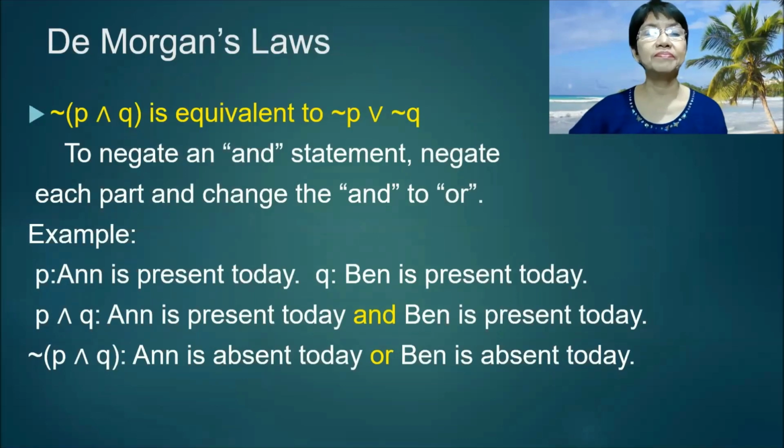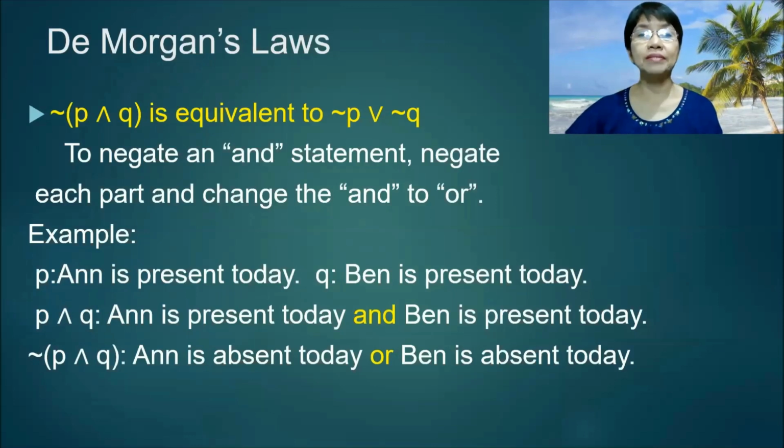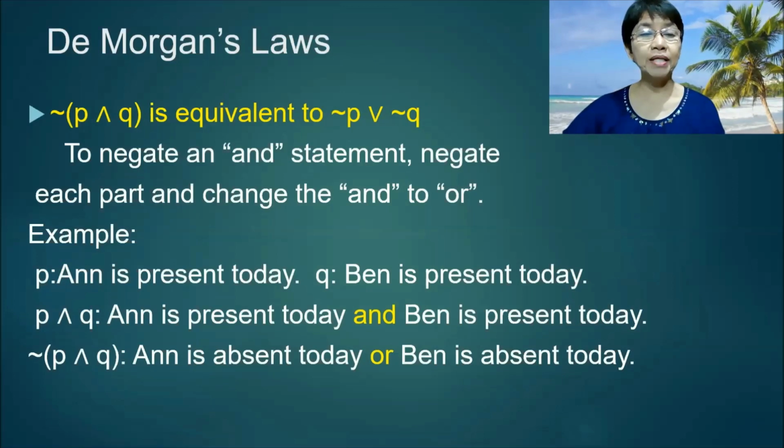De Morgan's laws. Not (P and Q) is equivalent to not P or not Q. To negate an "and" statement, negate each part and change the "and" to "or." Examples. If P is "Anne is present today" and Q is "Ben is present today," P and Q is "Anne is present today and Ben is present today." Not (P and Q) means Anne is absent today or Ben is absent today.